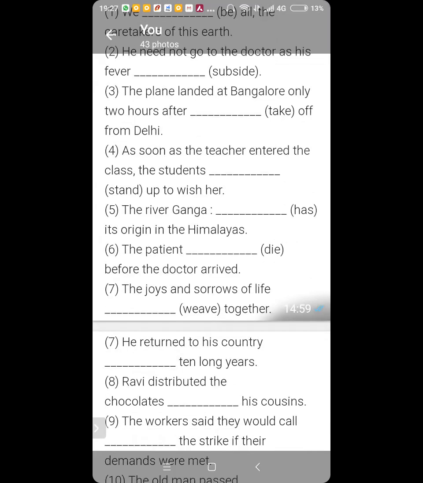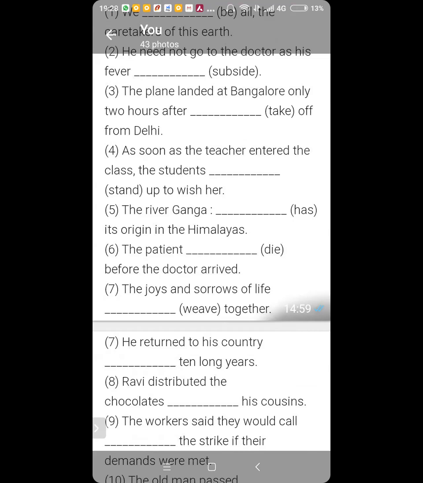Then number 7. The joys and sorrows of life weave together. So, what would be an appropriate form? The joys and sorrows of life were weaving together. No. See, this is a general statement.